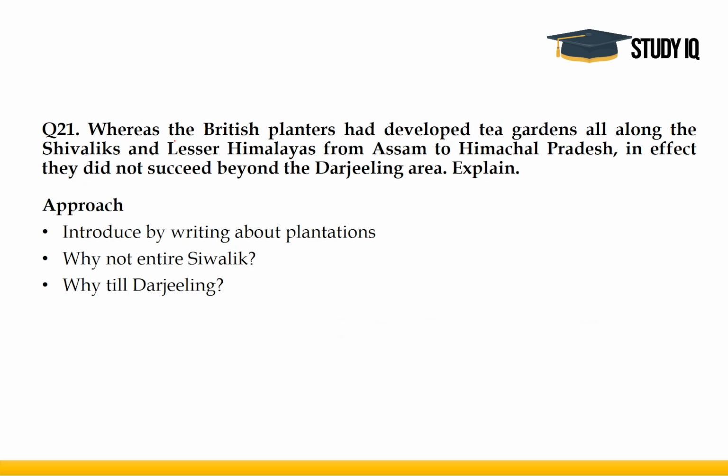Coming to the next question. Whereas the British planters had developed tea gardens all along the Shivaliks and Lesser Himalayas from Assam to Himachal Pradesh, in effect, they did not succeed beyond the Darjeeling area. Explain. Again, a very simple question. In such a question, drawing a map is not very necessary because the question essentially asks you about reasons. So this should form the main body of your answer.